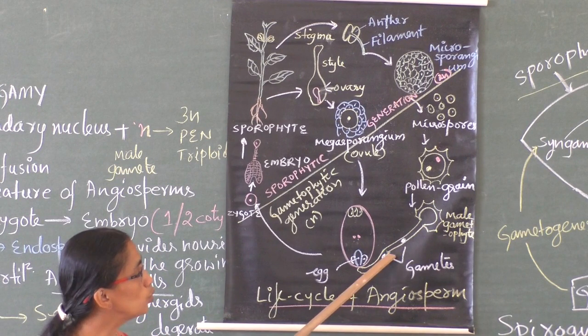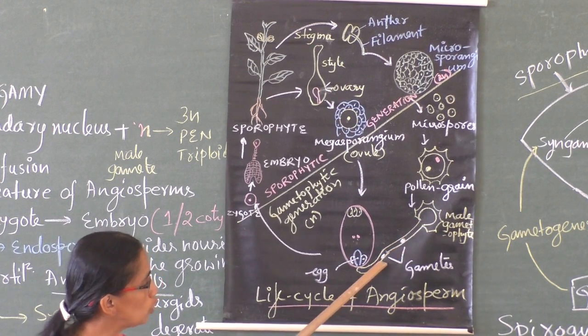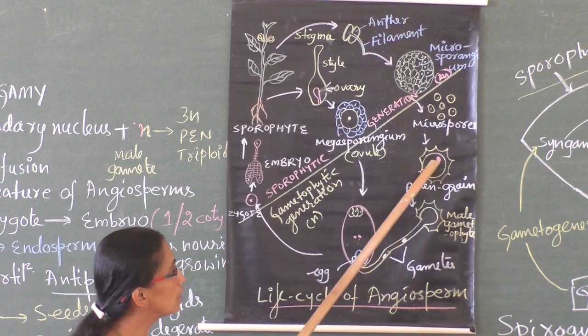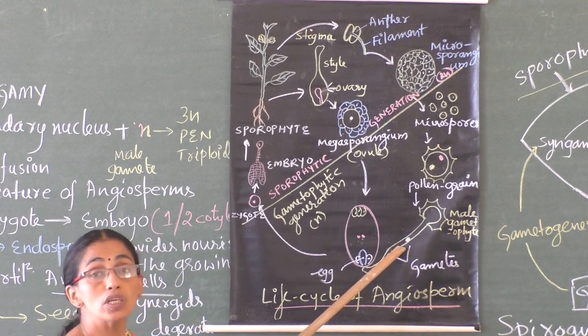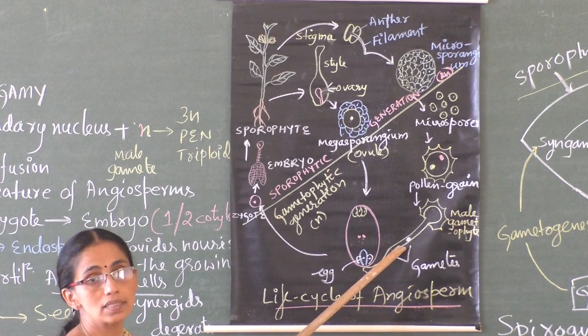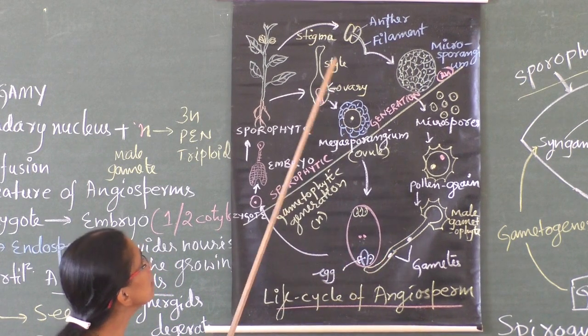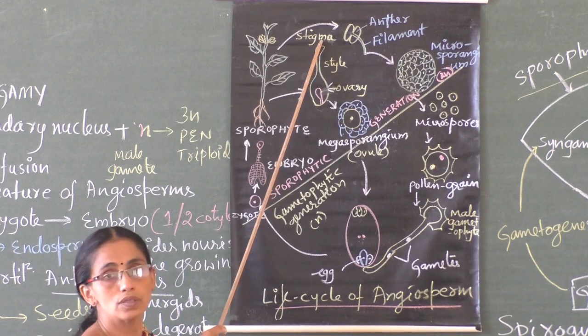A germ tube is produced. This is the pollen tube. The pollen grain, which is the male gametophyte, starts to germinate on the surface of the stigma.